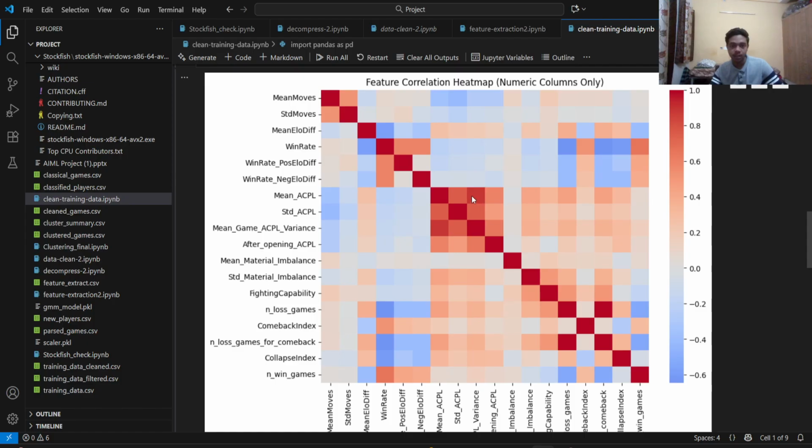And as you can see, there's a high correlation between mean ACPL and mean game ACPL variance. Mean ACPL is the average centipawn loss. Average centipawn loss is taken over a game, and the mean ACPL is taken over 16 games. And mean game ACPL variance is almost the same, but there's a slight difference. It's the variance in centipawn loss within a particular game, and then I've taken the mean for that. But as you can see, there's a high correlation between these two.